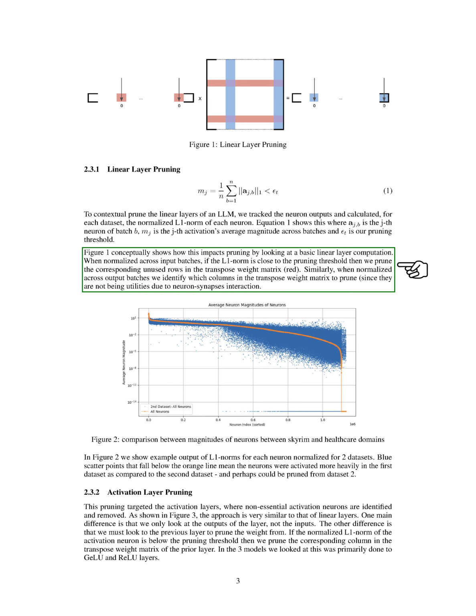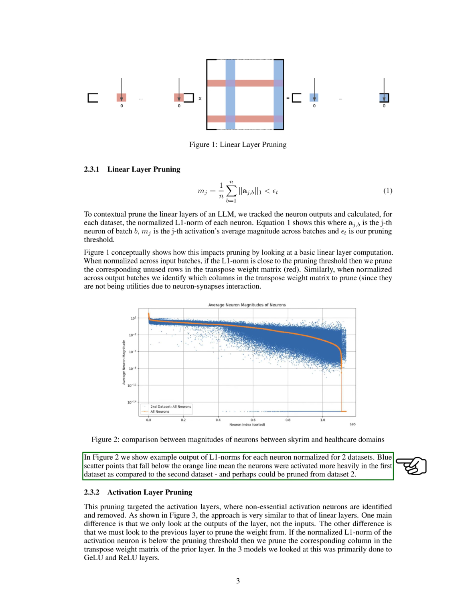Figure 1 conceptually shows how this impacts pruning by looking at a basic linear layer computation. When normalized across input batches, if the L1 norm is close to the pruning threshold, then we prune the corresponding unused rows in the transpose weight matrix, shown in red. Similarly, when normalized across output batches, we identify which columns in the transpose weight matrix to prune, since they are not being utilized due to neuron synapses interaction.